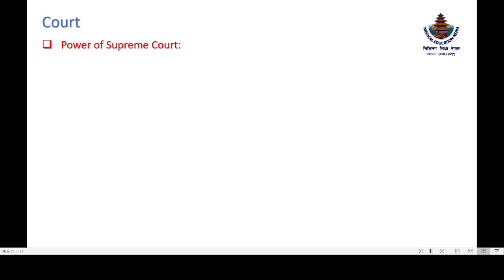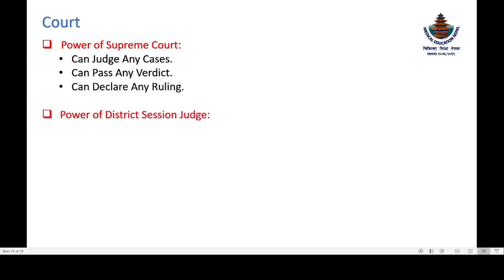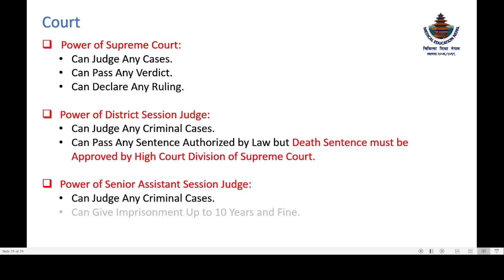Now, what are the powers of different courts? The power of the Supreme Court is that it can judge any case, pass any verdict, and declare any ruling. Now, what is the power of the district session judge? It can judge any criminal case and pass any sentence which is authorized by the law, but this sentence must be approved by the High Court Division of the Supreme Court.